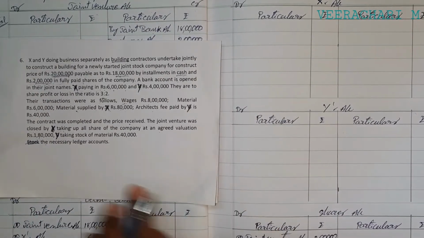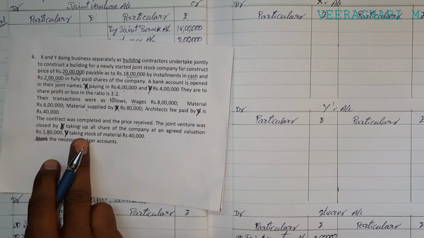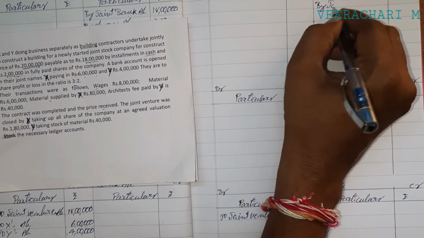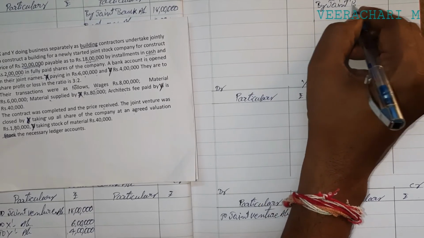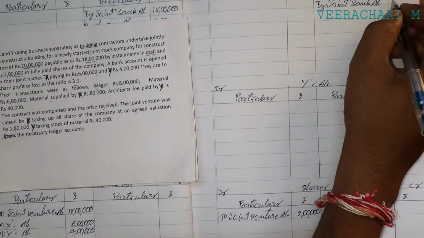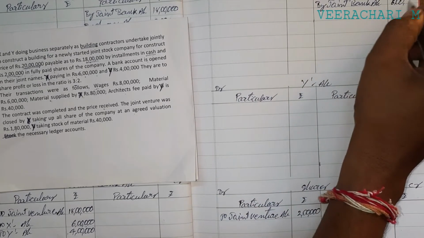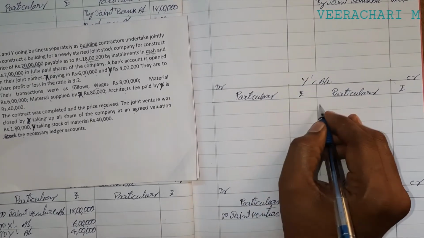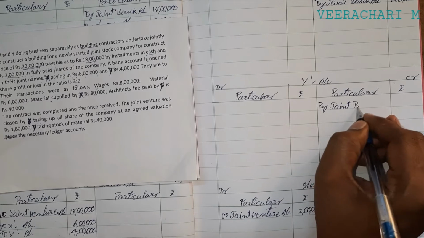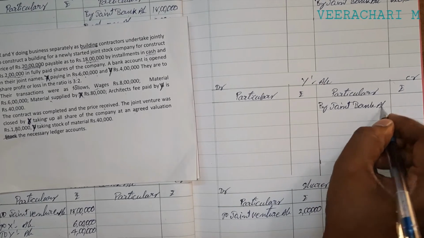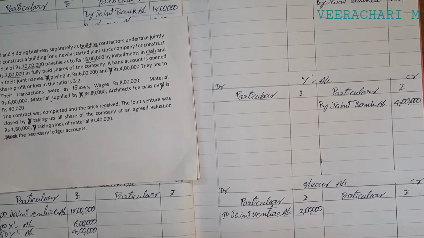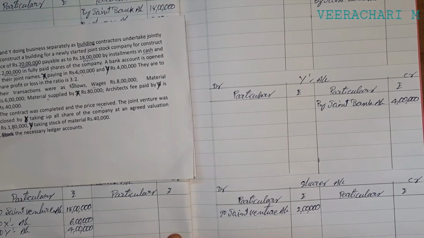They are the givers, so we should credit the giver. In the ledger accounts, write on the credit side, by joint bank account, 6 lakhs rupees in X's column, and by joint bank account, 4 lakhs rupees in Y's column. Like this you can enter.